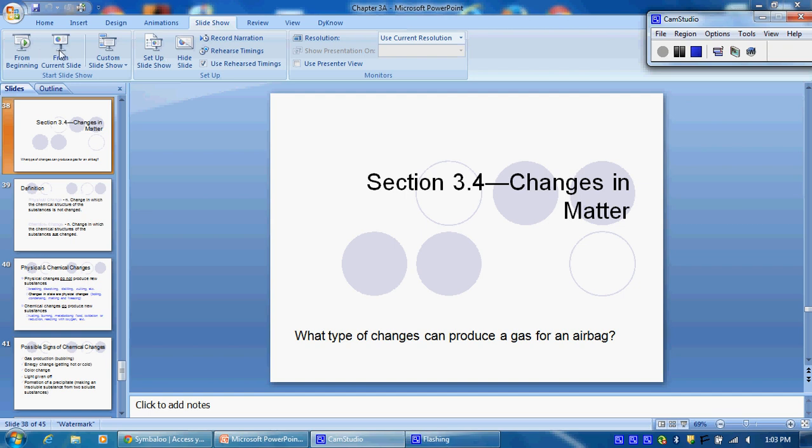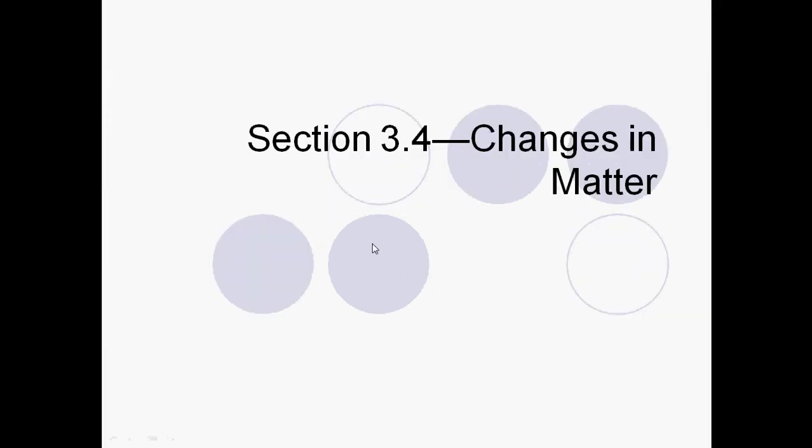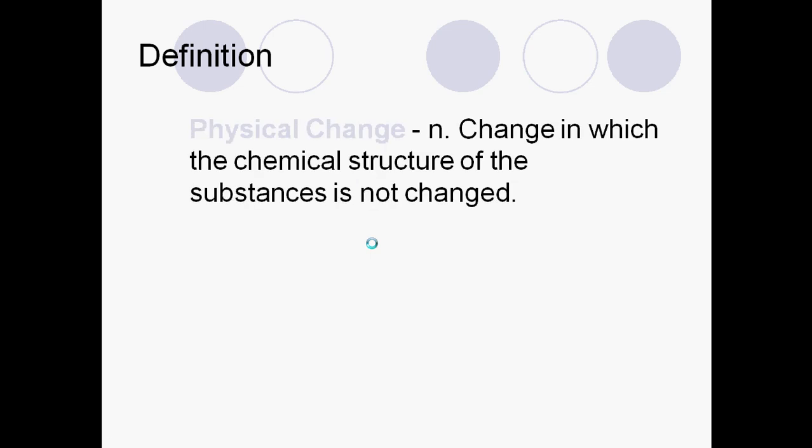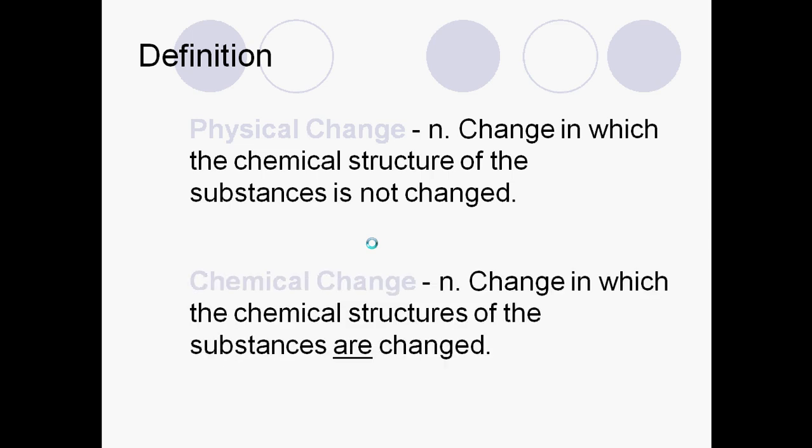Section 3.4 is changes in chemical matter. This is going to be very, very similar to the section about chemical and physical changes. Physical changes are when you have a change in a substance in which the chemical structure does not change. So the substance is the same in the beginning and the end. A chemical change then is a change when the chemical structure of the substance changes and you end up with something different than what you started with.